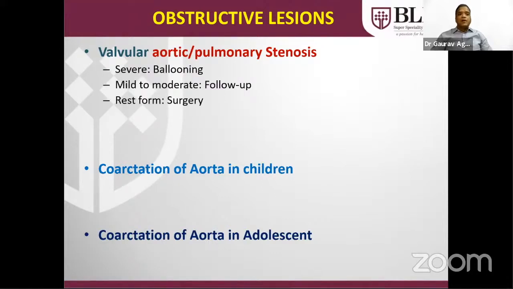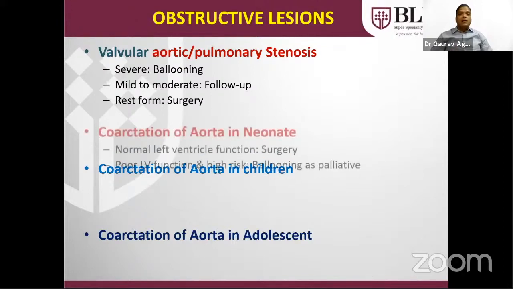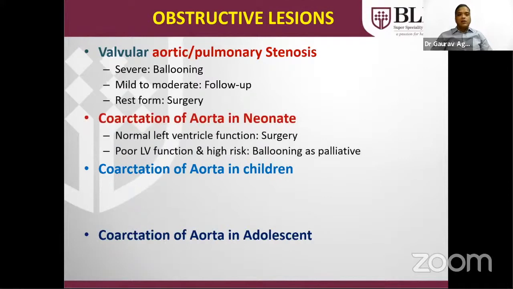For severe valvular aortic and pulmonary stenosis, ballooning is the treatment of choice. If mild to moderate, follow-up is required. Other types of obstruction in aorta and pulmonary will require surgery. In neonates, as I already told you, with normal LV function with coarctation, surgery is the treatment of choice. If the neonate is in a high risk category, like severe sepsis with poor LV function, ballooning can be done as a palliative, but ultimately we have to send for surgery as soon as the condition is stabilized.